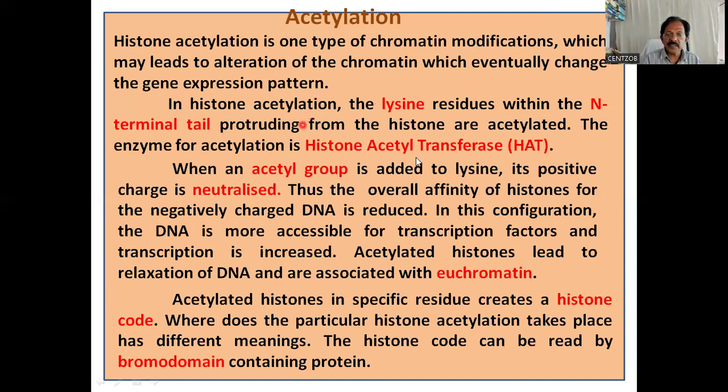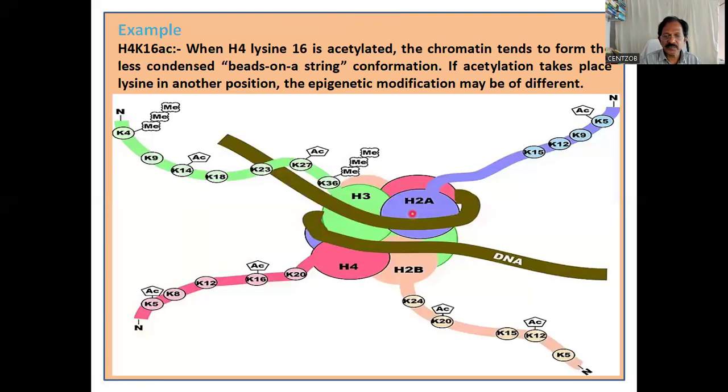In histone modification, the lysine residues within the N-terminal tail protruding from the histone are acetylated. The enzyme for acetylation is histone acetyltransferase. I will show the diagram. See, this is a nucleosome. The histone tail you should understand. That's why I have shown this diagram. Clearly understand. See, histone octamer: H3, H2A, H2B, H4.